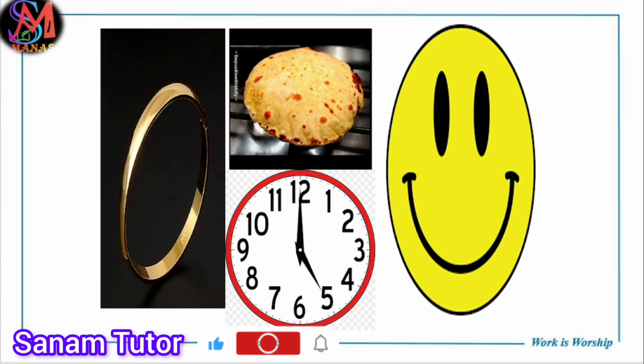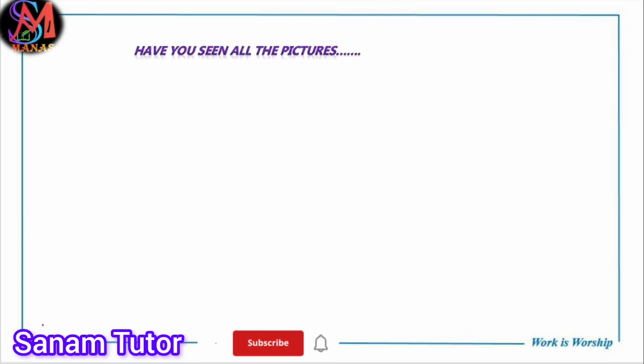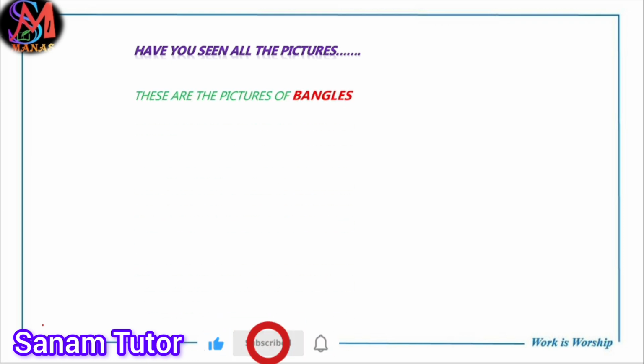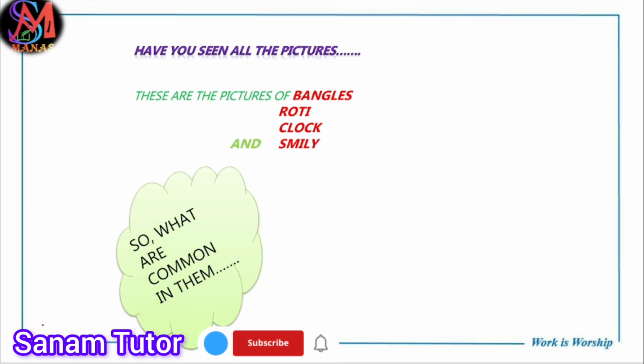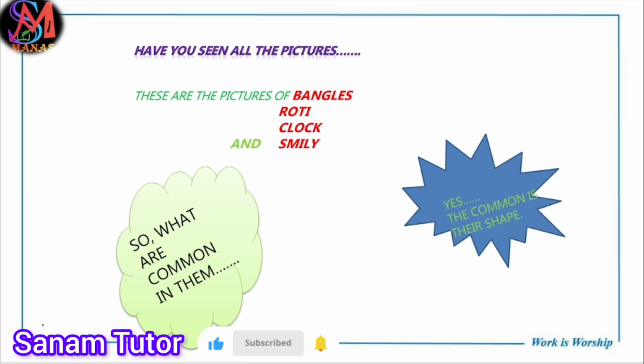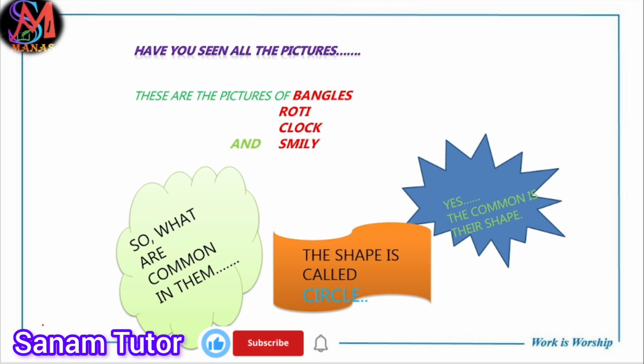So first look at the pictures. Okay, so tell me, have you seen all the pictures? If yes, then tell me what are the pictures. The first picture is bangles, then roti, and the third one is a clock and a smile. Yes or no? Can you tell me what is common in them? Yes, they are common in their shape. And the shape is called a circle. Understand?